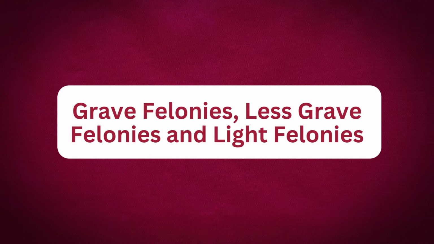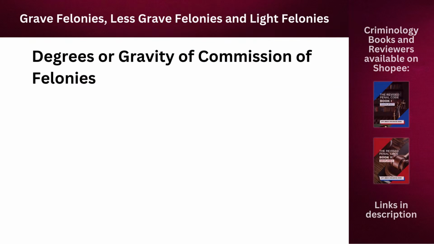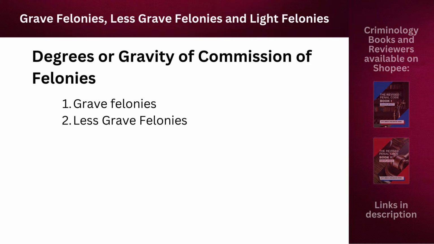In this video, we will be discussing grave felonies, less grave felonies, and light felonies. What are the 3 degrees or gravity of commission of felonies? They are as follows. First, grave felonies. Second, less grave felonies. Third, light felonies. So let us discuss each of the degree or gravity of commission of felonies.